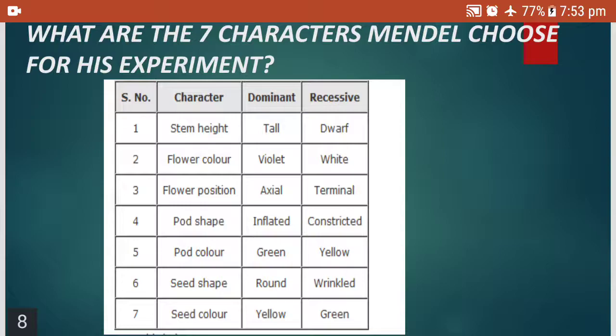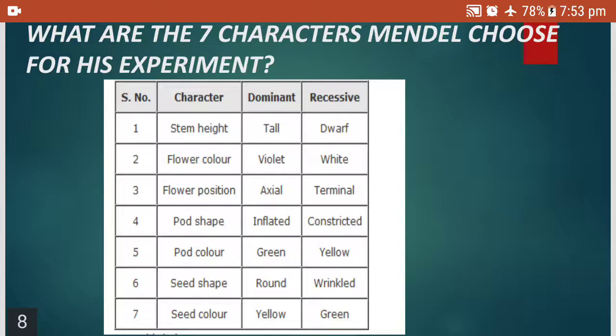Dominant as tall and recessive as dwarf. What is dominant and recessive? I will tell you again in my next video. Here you understand dominant means the one which is expressed. Recessive means the one which is hidden. If the dominant gene is present, the recessive will not be expressed.